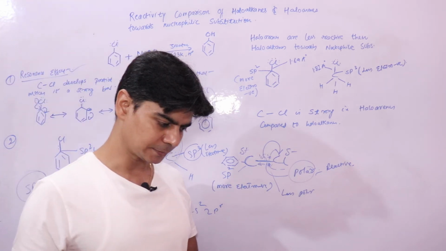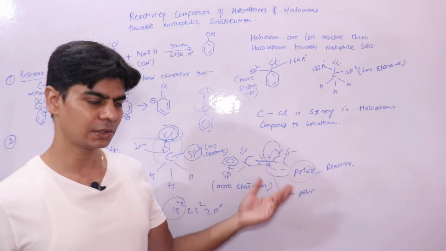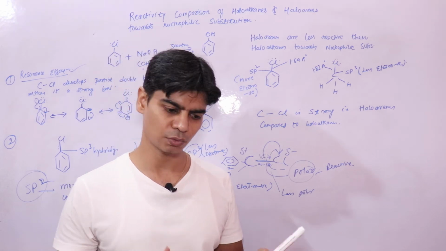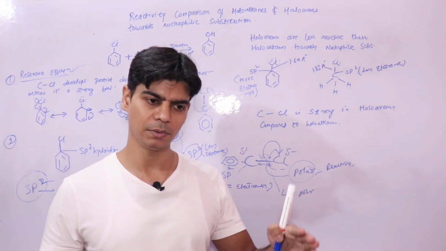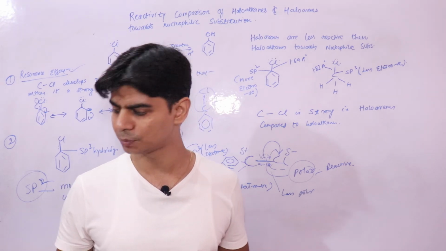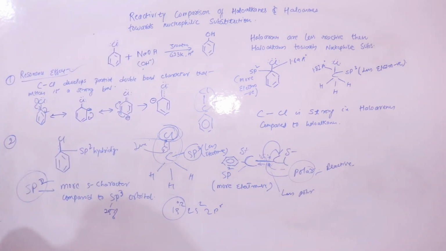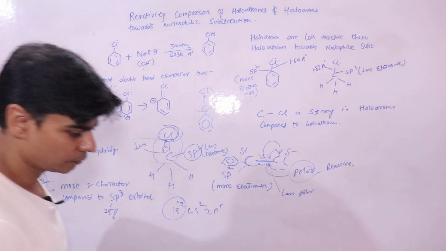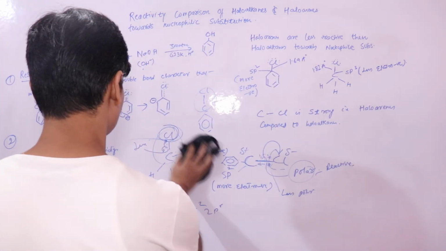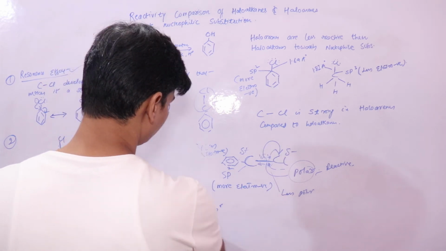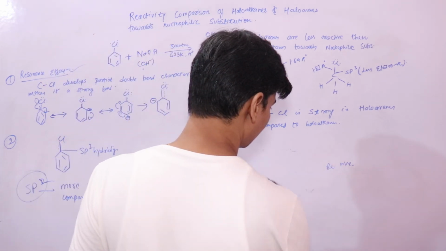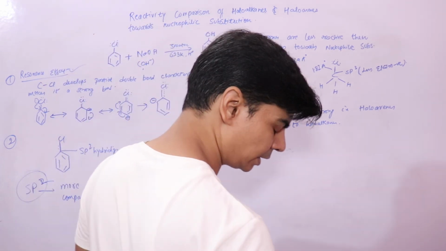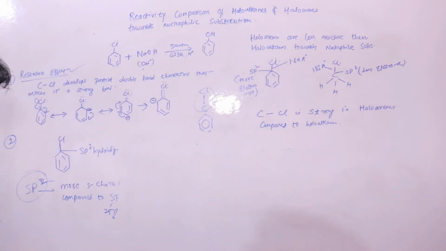Now, it is observed that if you have electron withdrawing groups in haloarenes at ortho and para positions, for example, the electron withdrawing group increases the reactivity of haloarenes towards nucleophilic substitution. Now let's quickly look into the reactions.